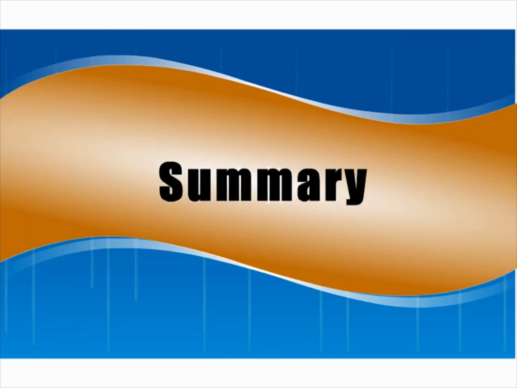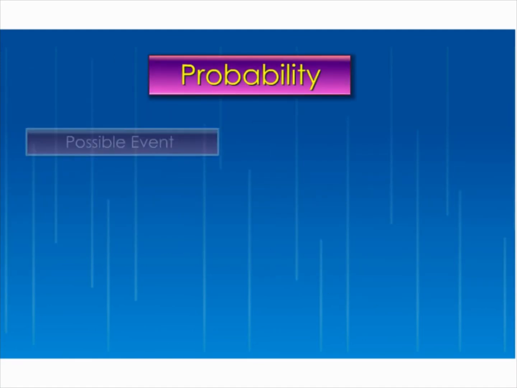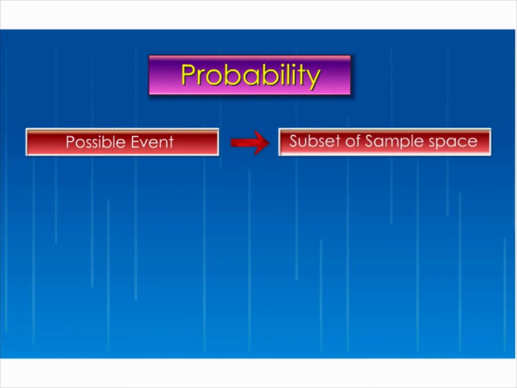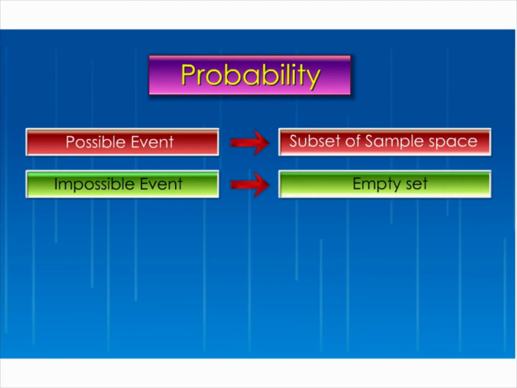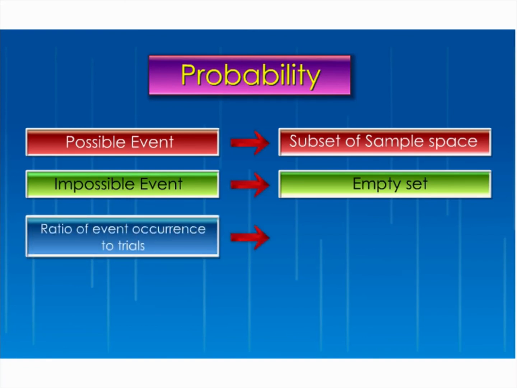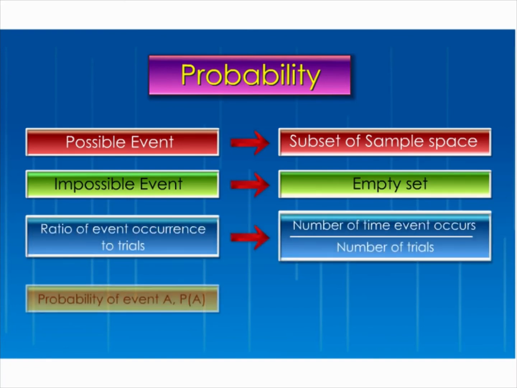Summary. Today we have learned that a possible event is a subset of the sample space. On the other hand, an impossible event is an event that will never happen, an empty set. The probability of an event is the ratio of the frequency of that event to the number of trials.